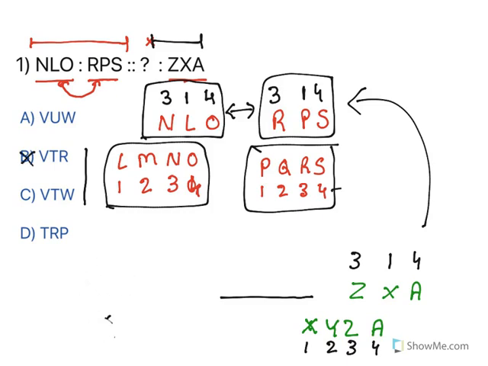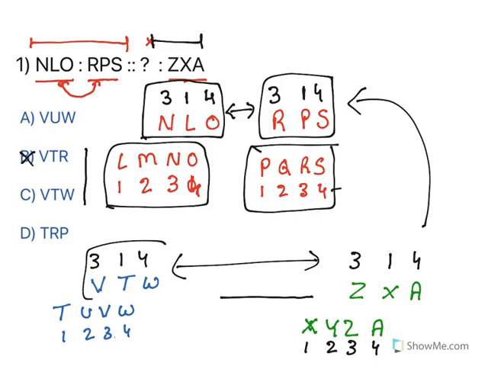Now let us talk about the another one. Next one is VTW. Now TUVW, what is the order? 1, 2, 3, 4. Now look at them. Let's number them. This is 3, this is 1, this is 4. Look at this, bingo. So what is missing here? This one is the right answer, VTW.